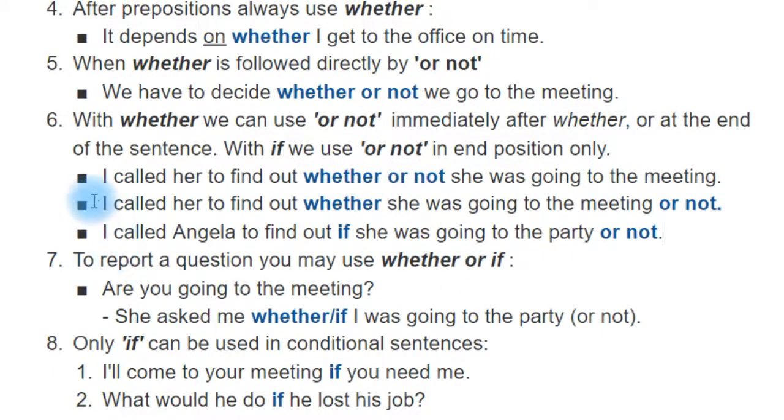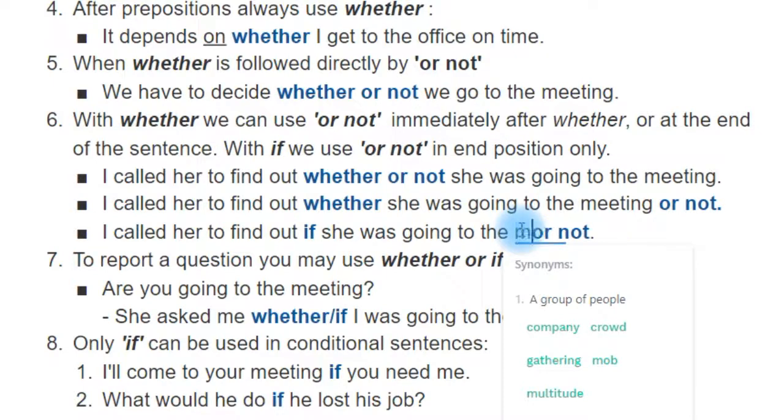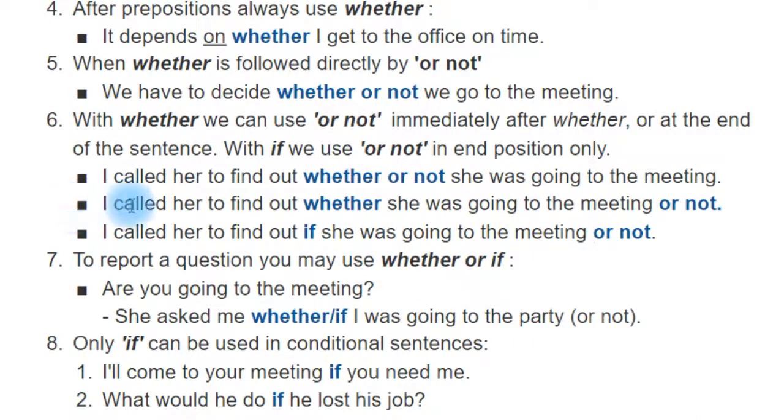Whether or not. I called her to find out whether she was going to the meeting or not, or I call her, okay? I call Angela or I call her, okay? To find out if she was going to the party or to the meeting or not, okay? Whatever it is, okay? To the meeting or not. So you see, if you use or not at the end, whether and if are possible, but if whether or not, it has to be all together.